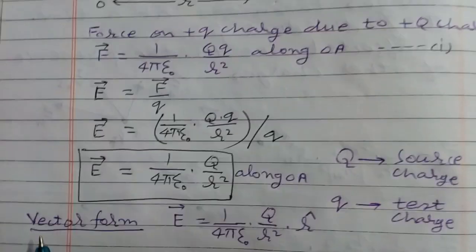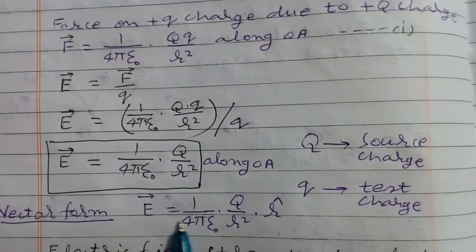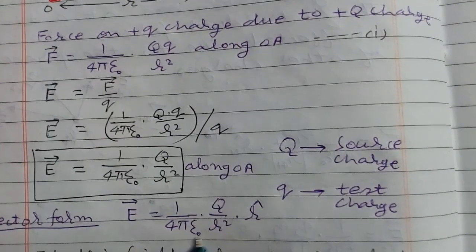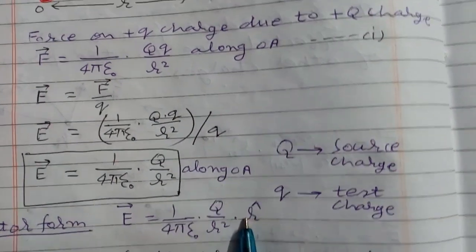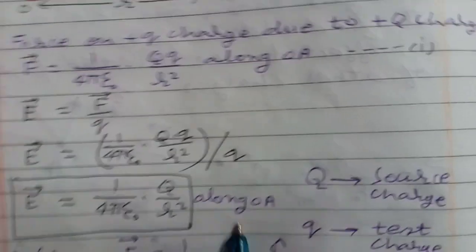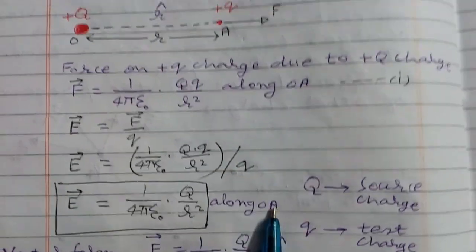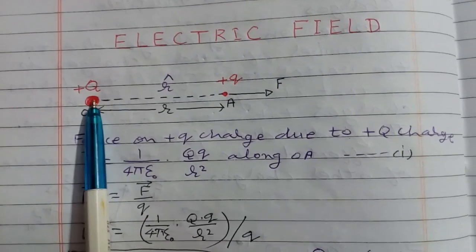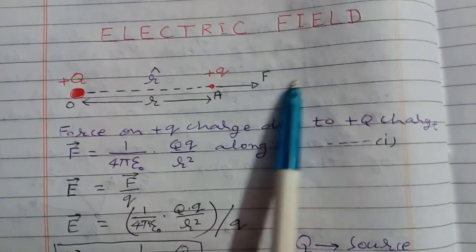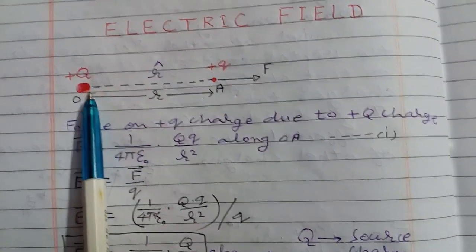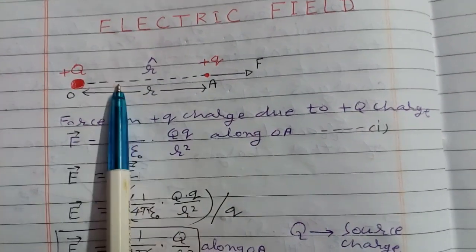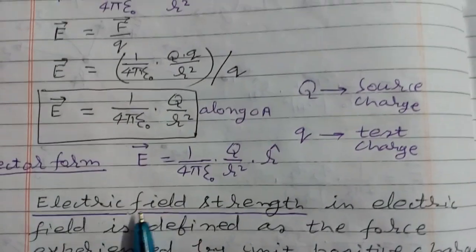In vector form, we will write E is equal to 1 upon 4 pi epsilon naught capital Q by r square into unit vector r. This is unit vector along OA. So this gives the direction of force. If charge is positive, direction of force will be away from the charge. If charge is negative, direction of force on q charge will be towards this charge.